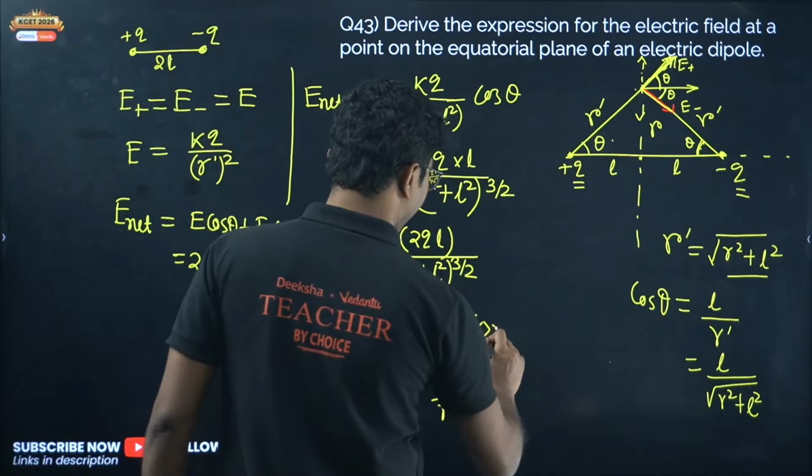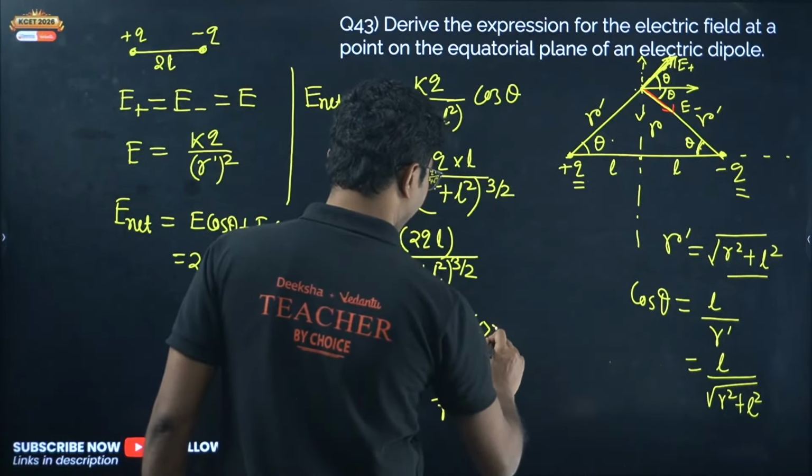That is, dipole moment is from negative to positive. It's a vector quantity. Dipole moment is from negative to positive, and the net electric field is from positive to negative. So net electric field and dipole moment are in the opposite direction. So vectorially, net electric field will be equal to minus 1 by 4 pi epsilon naught p vector by r cube. So there has to be a negative sign involved over here.